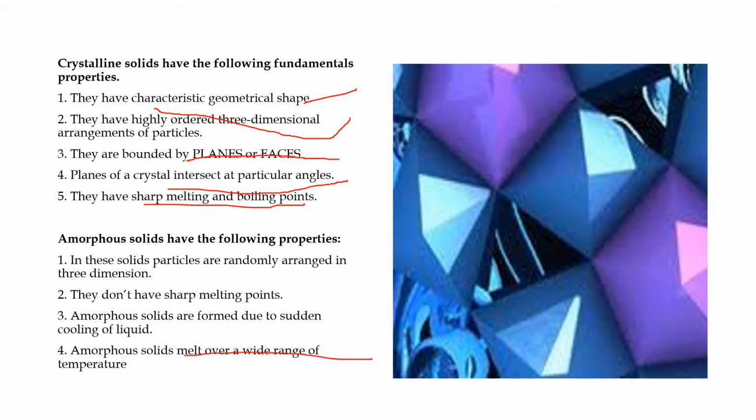So for amorphous, how are you going to differentiate between both of them? Let us try to understand the criteria for the amorphous solids. In these solids, the particles are randomly arranged in 3 dimensions. As I've told, they don't follow any structure, they don't have any geometrical shape. The molecules are randomly allocated. They don't have a sharp melting point. Why don't they have a sharp one? Because they are quite unstable substances.